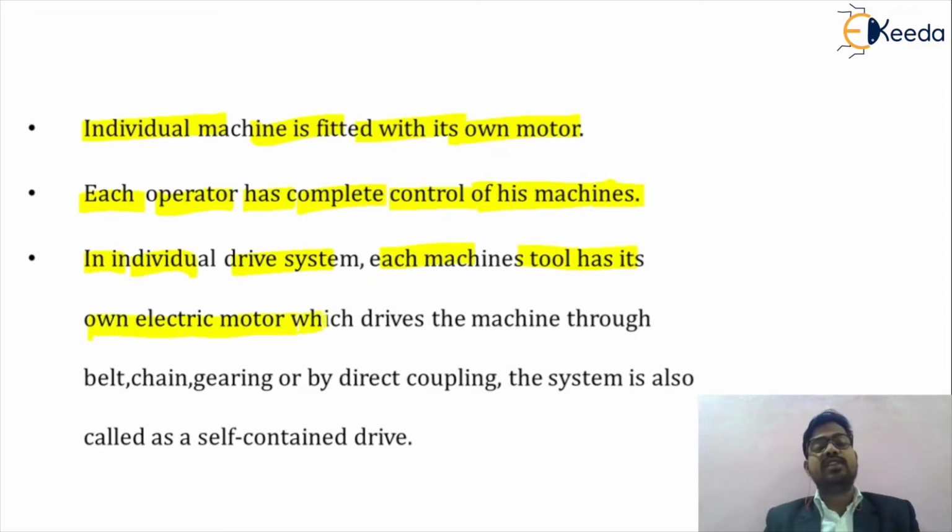As we have seen in different industries, for the lathe machine we are using a separate motor for a separate machine tool, which drives the machine through a belt, chain, gearing, or by direct coupling. The system is also called a self-contained drive.